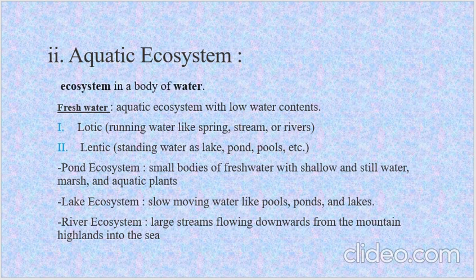Freshwater bodies may be lotic or lentic. Lotic bodies have running water like spring, stream or rivers, and the lentic bodies include lake, pond and pools, and these are the bodies with standing water. In pond ecosystem, small bodies of fresh water with shallow and still water, marsh and aquatic plants. And in a lake ecosystem, slow moving water like pools, ponds and lakes. And in a river ecosystem, large streams flowing downward from the mountain highland into the sea.